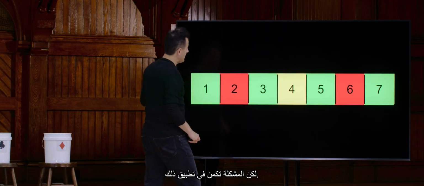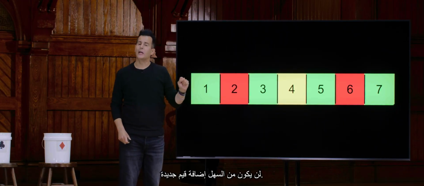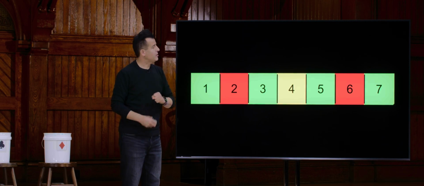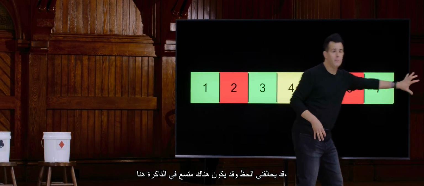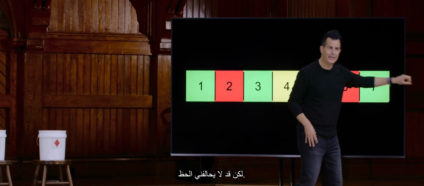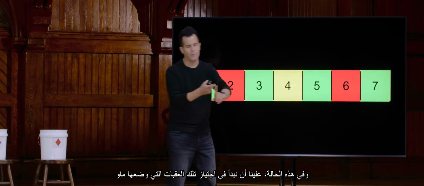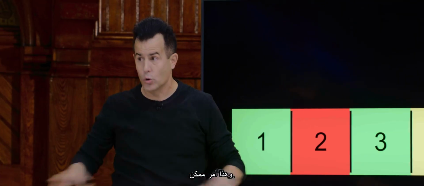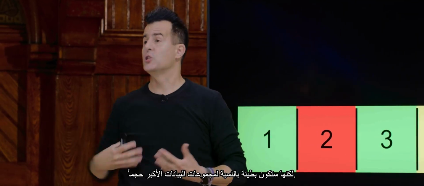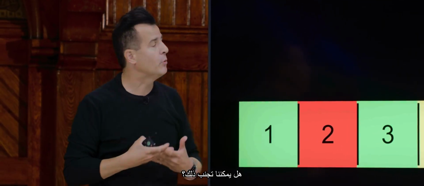The catch, though, is that implemented as an array, it's not going to be very easy to add new values. Why? Because if I want to add the number 8 or 9 or 10, I might get lucky and there might be room in memory here. But I might get unlucky, in which case then we got to start jumping through those hoops of malloc or realloc and copying all of this memory to a new location, which is doable. We solved it in code, but it's going to be slow for larger data sets. So can we avoid that?